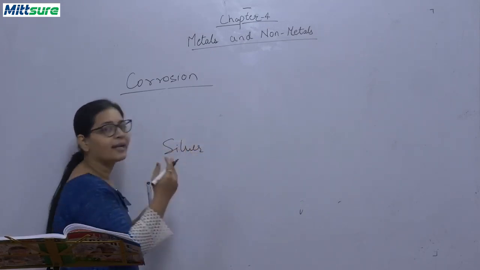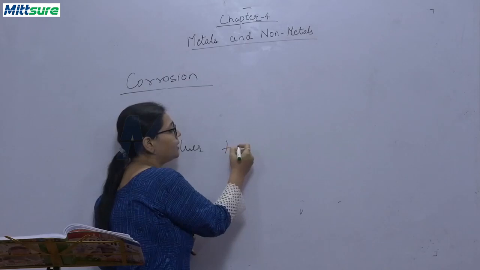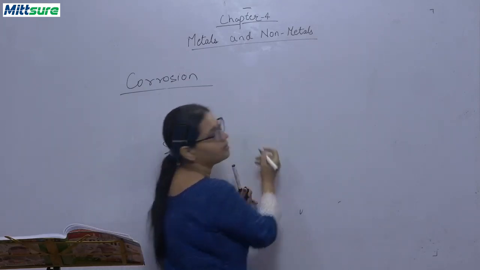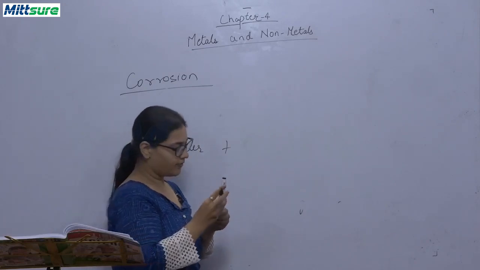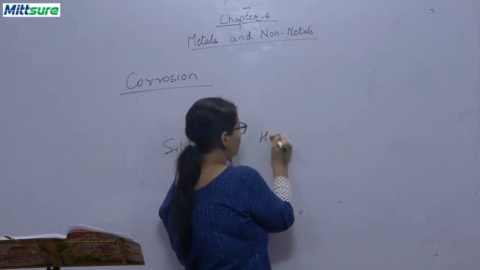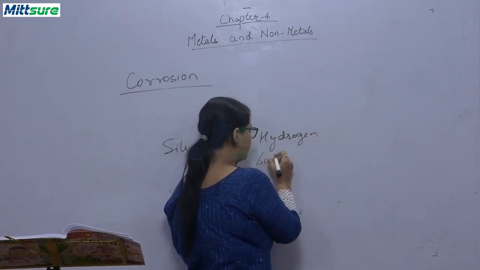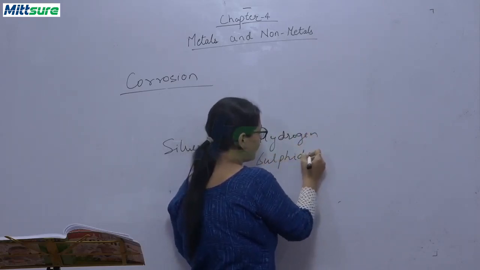Silver will get blackened if it is in the presence of sulfur, hydrogen sulfide gas.